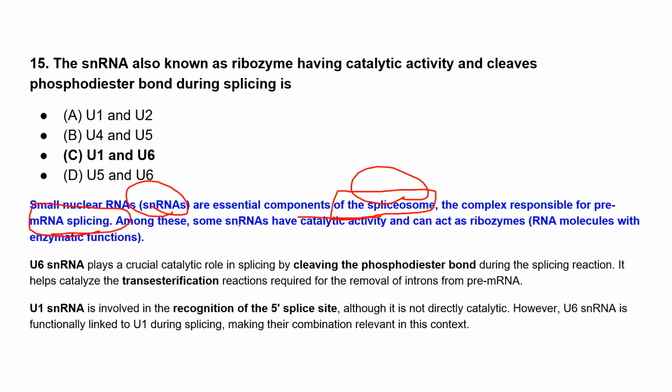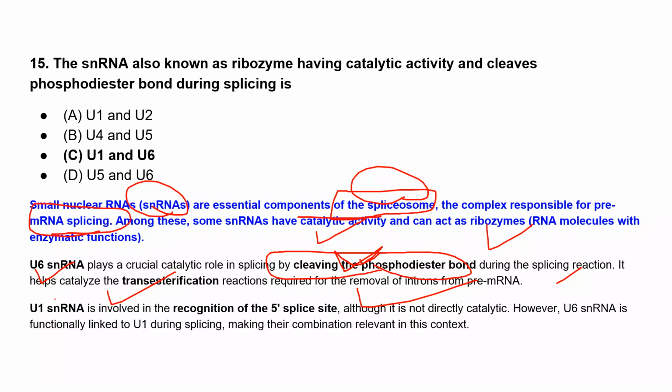And one of the processes through which mRNA splicing occurs is through the spliceosome mediated complex. Among these, some snRNAs have catalytic activity as well as act as a ribozyme, that is an RNA molecule with enzymatic function. So one is this U6 snRNA. It has a very crucial catalytic role. In splicing, it will cleave the phosphodiester bond during the splicing reaction, and it also catalyzes the